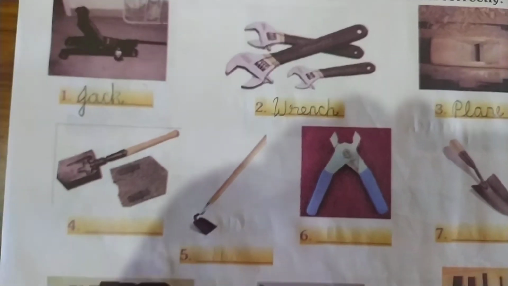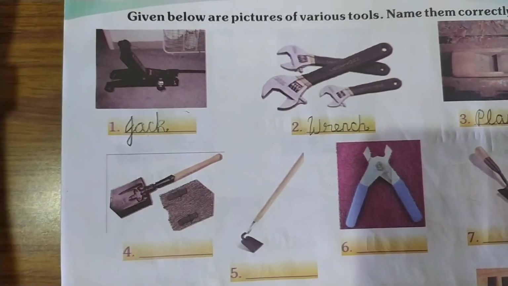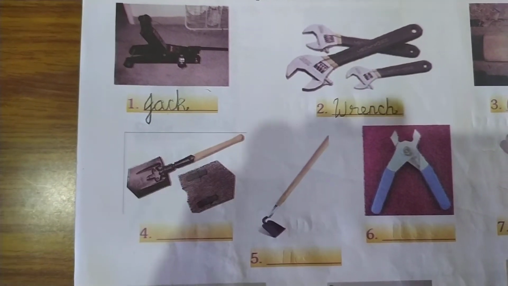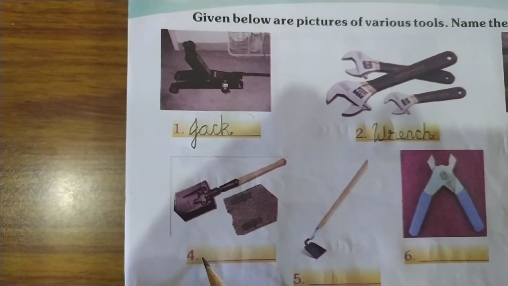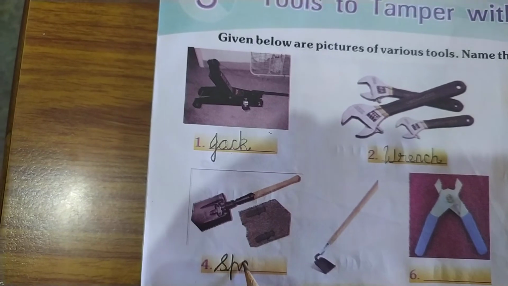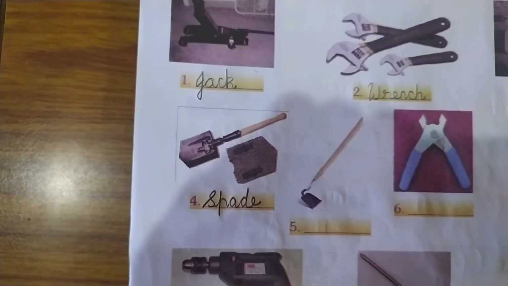Okay, next we'll move on to the fourth one. So what is this tool? This is called a spade. Okay, so write down S-P-A-D-E, spade.